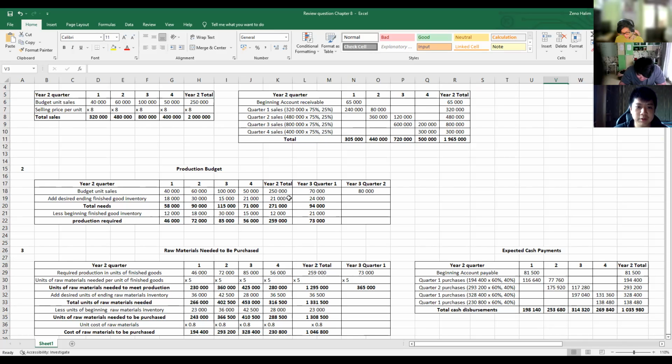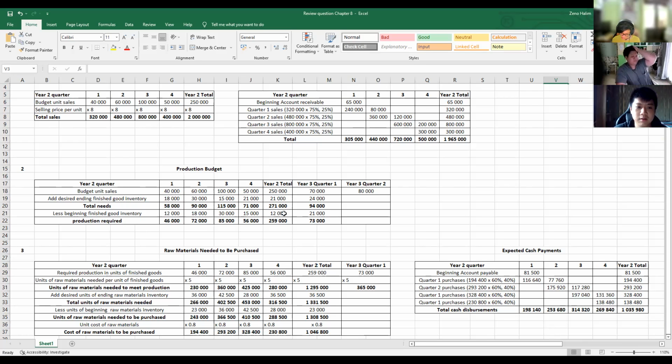So for the year 2 total, the added desired ending finished goods is the same as for the fourth quarter. And for the less beginning finished good inventory, it is basically the 30% of each of the quarters. So the first quarter is 40,000. So the beginning finished good inventory is the 30% of the 40,000, which is 12,000. And for 60,000 is 18,000. 100,000 will be 30,000. 50,000 would be 15,000, and 70,000 will be 21,000.